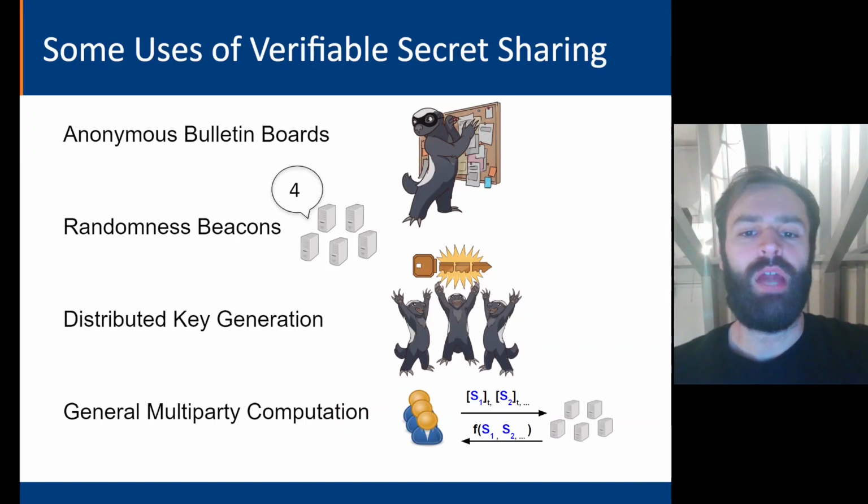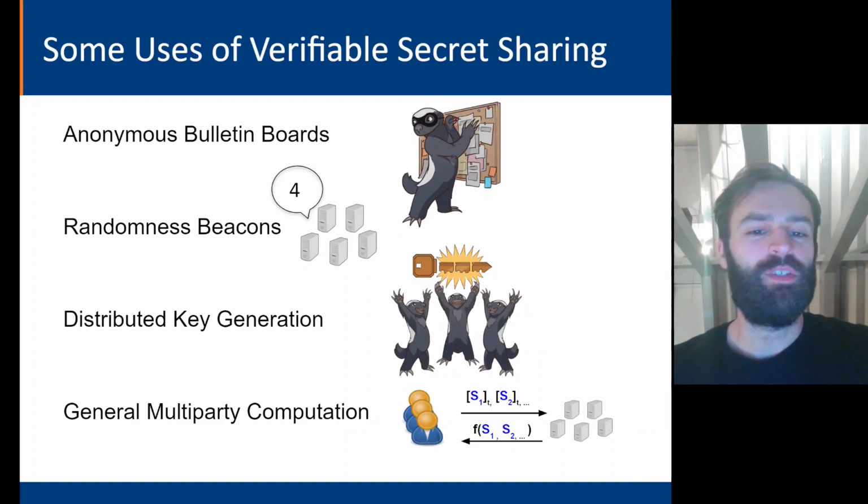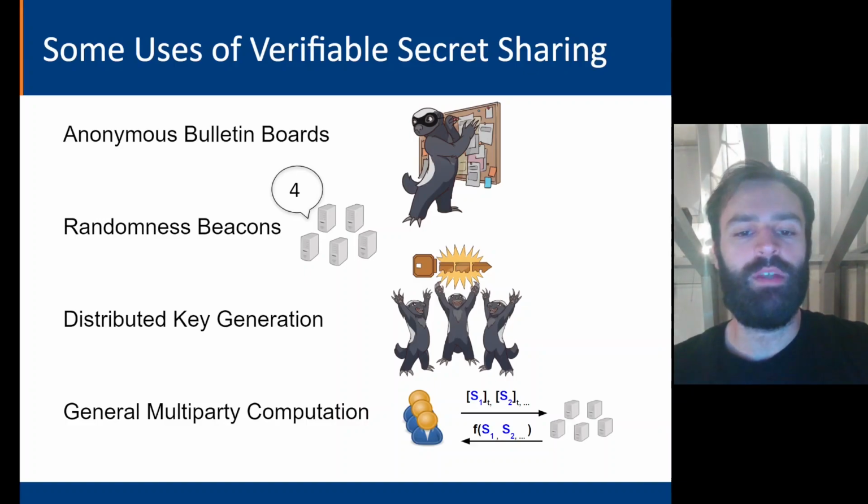It can be used for anonymous bulletin boards, in which the message being shared is the secret, and some MPC program mixes messages together to disassociate them from metadata. It can be used to instantiate randomness beacons, which provide on-demand cryptographic random numbers for distributed applications. It can be used for distributed key generation to allow the creation of a threshold signing key without the need for a trusted third party. And more generally, it can be used for general multi-party computation, allowing distributed users to calculate useful functions on their private inputs without revealing them to anyone else.